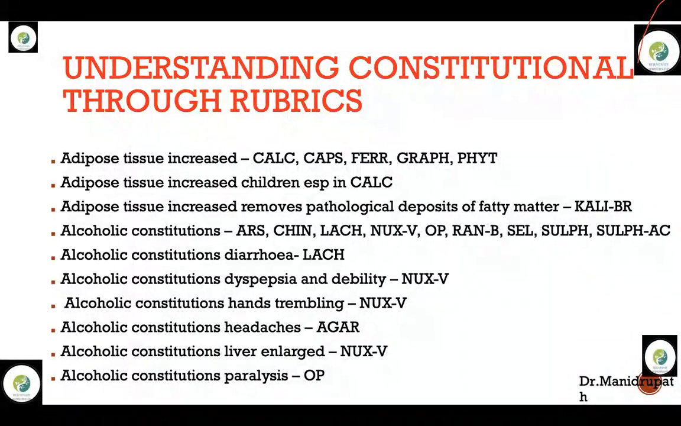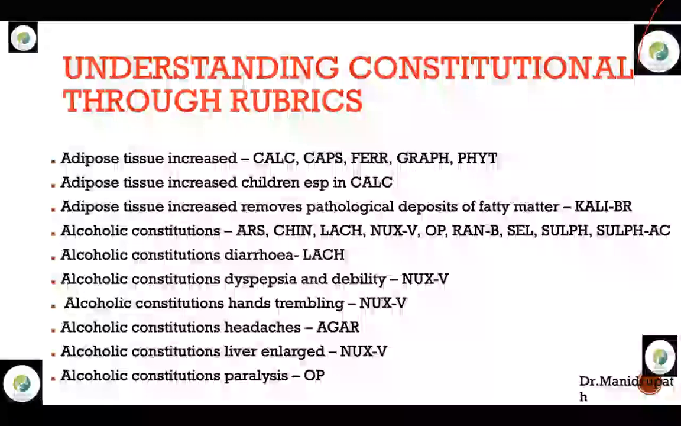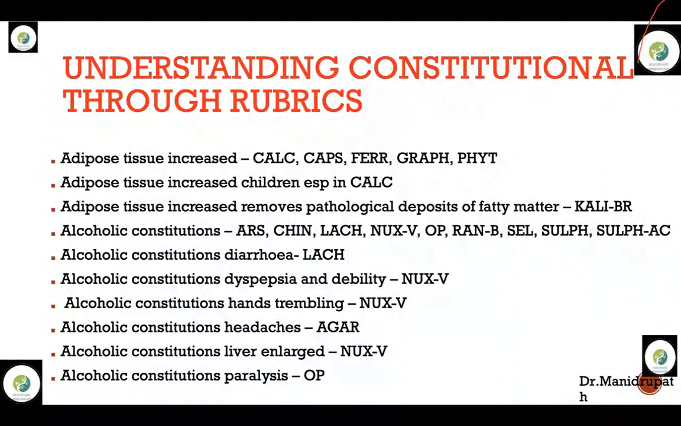Next rubric, adipose tissue increased in children is Calcarea, as I discussed it, right? Adipose tissue increased, removes pathological deposits of fatty matter. The remedy is Kali bromatum. So how to confirm Kali bromatum? The main clinical tip of Kali bromatum is that it can be used in acne, acne rosacea, severe acne pimples. Kali bromatum is the top remedy. Along with that, you differentiate with Eugenia jambos. And all these Kali remedies have quarrelsomeness between family members. There is a lot of quarrelsomeness even over bread and butter. That is the Kali family.